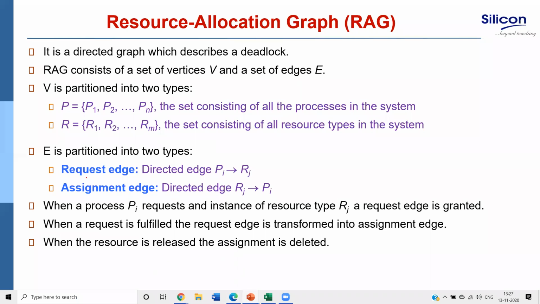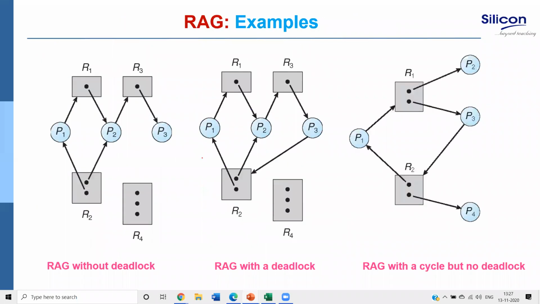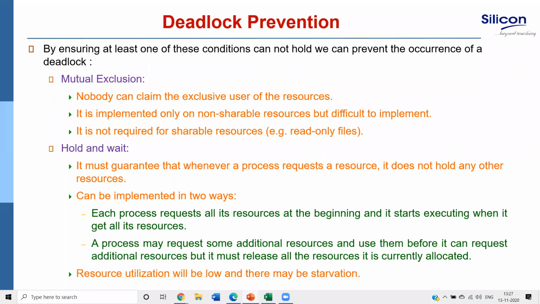There are two edges, request edge and assignment edge. If it doesn't contain a cycle, there is no deadlock. If it contains a cycle, there might be a deadlock, right? Not all cycles are deadlock, but if it is a single instance, it is a deadlock. That we have read. Simply the same thing we are saying over here.